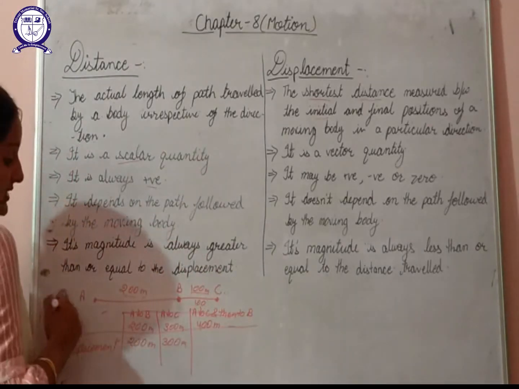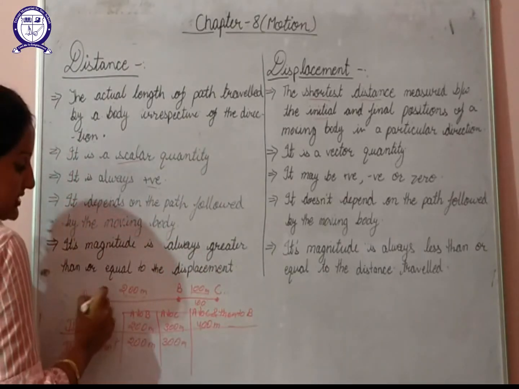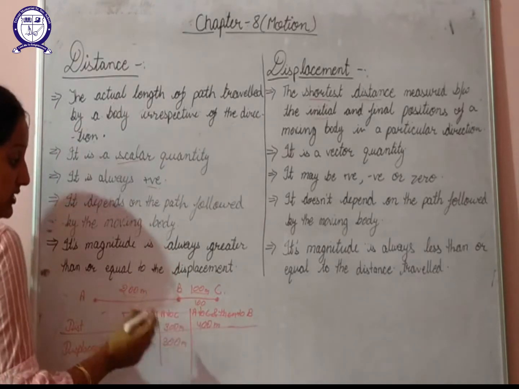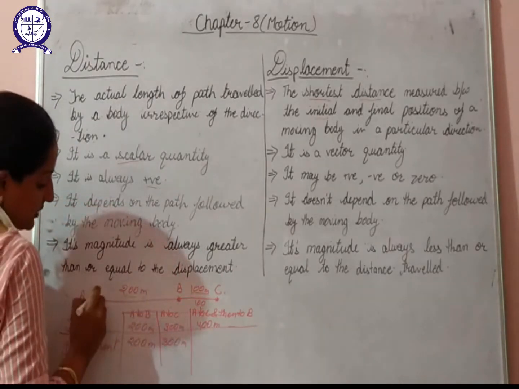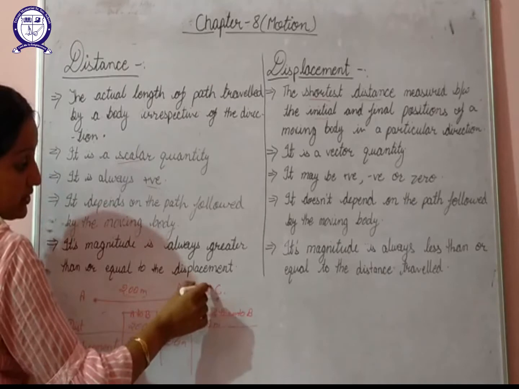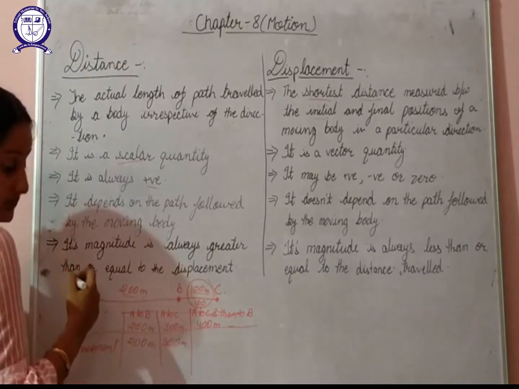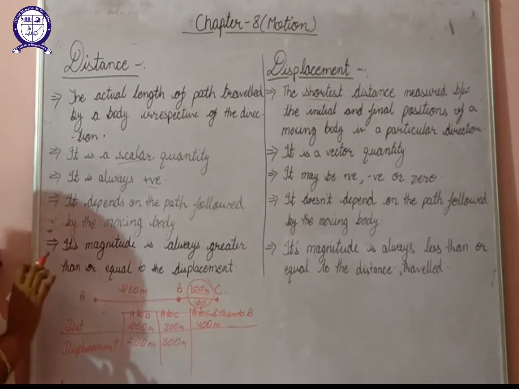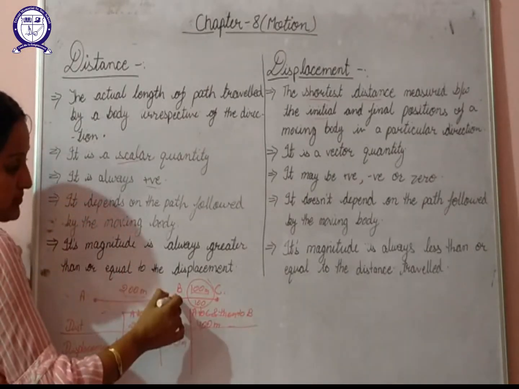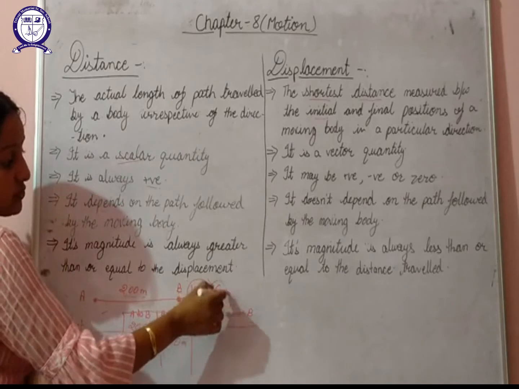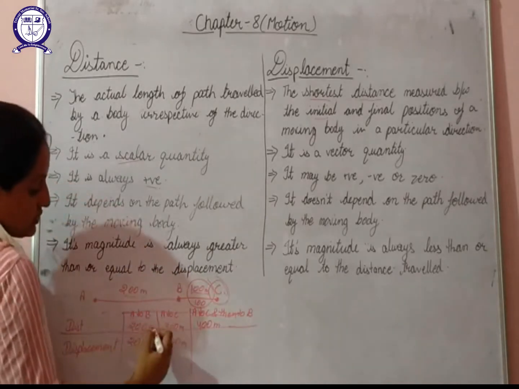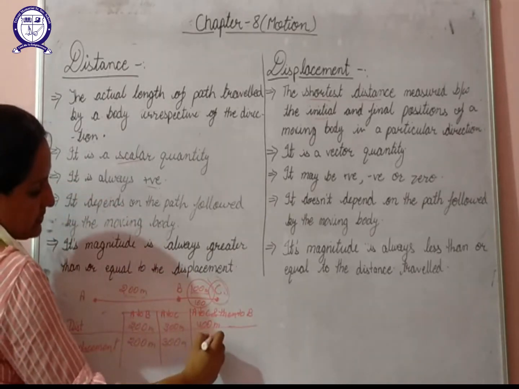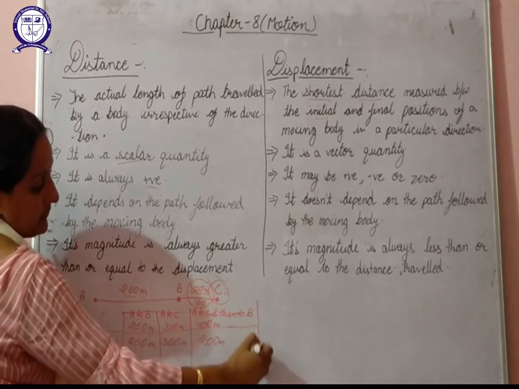But what about displacement? If we want to go from point A to point B, the shortest distance is the length between A and B. So here we will not consider this thing, because in displacement we only consider the shortest path. If we have to reach to point B, according to displacement there is no need of going to point C. So here we can say that displacement will be 200 meter.